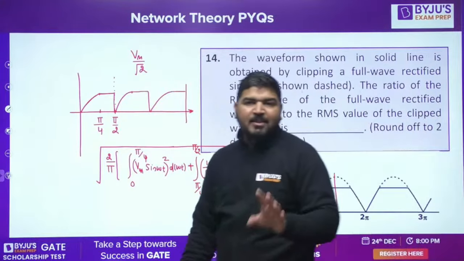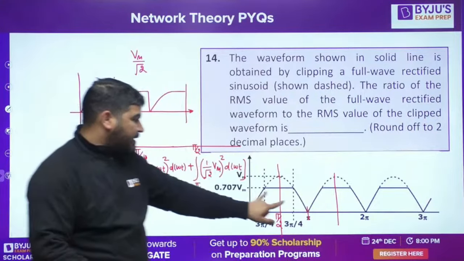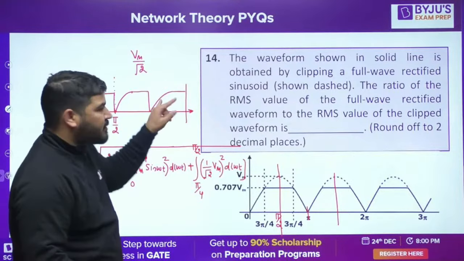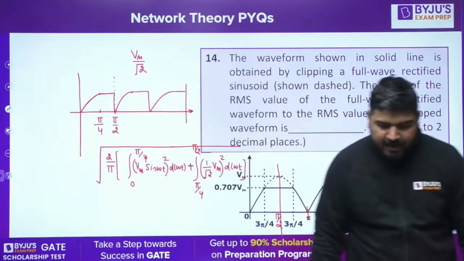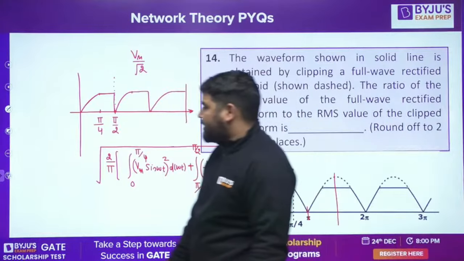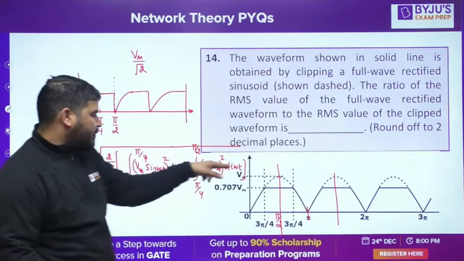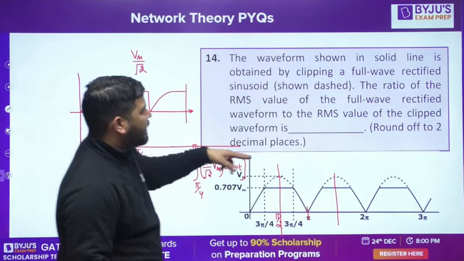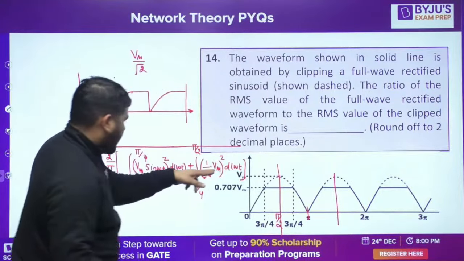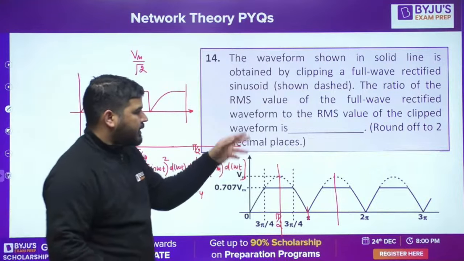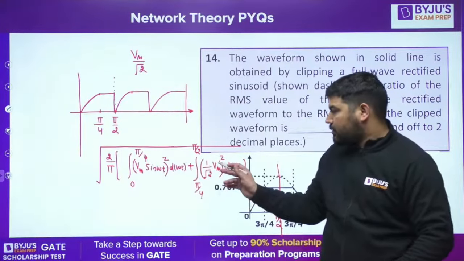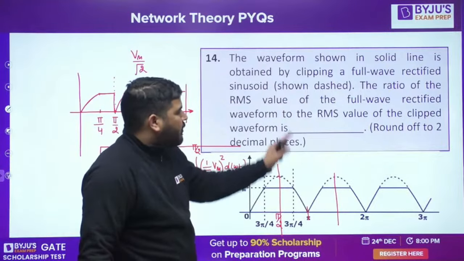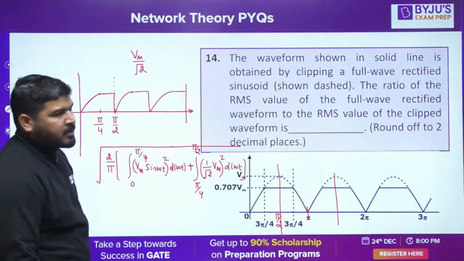Remember this point: if you flip some part of the wave, RMS will not change. So you have to be smart. Is it fine, guys? So this way we can calculate the RMS value. Please calculate this value, and the RMS of the full wave rectified is Vm by root 2. Now you can find this value also and take the ratio. Now it's your part to solve it. I don't want to do the calculation because it's easy now.